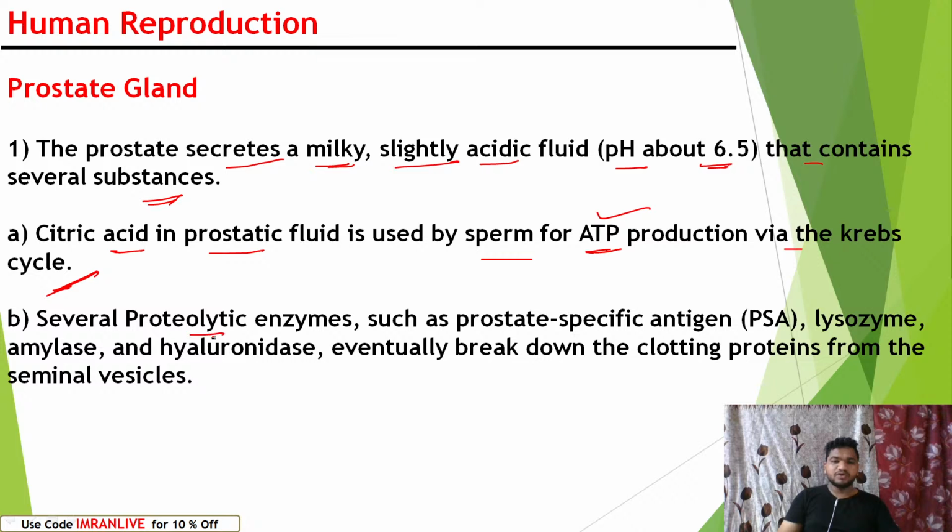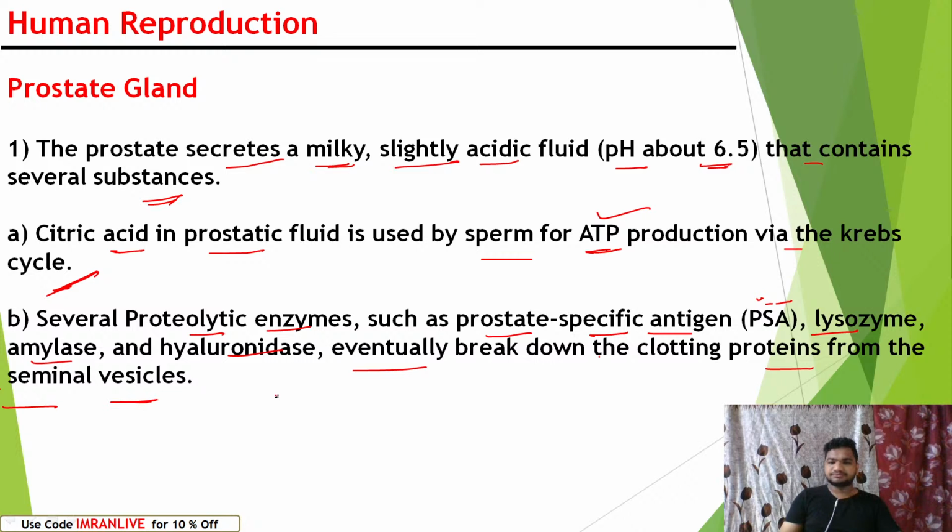Several proteolytic enzymes such as prostate-specific antigen PSA, lysozyme, amylase, and hyaluronidase eventually break down the clotting proteins from the seminal vesicles. Just before, I mentioned that semen contains proteins which help it clot in the female reproductive tract, right?